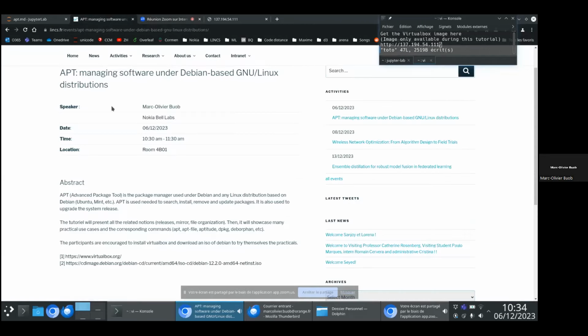Okay, so hello everyone. I'm Marc-Olivier Buob. Today I will talk about APT, which is the software used to manage packages under Debian.